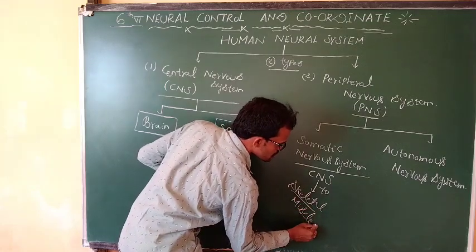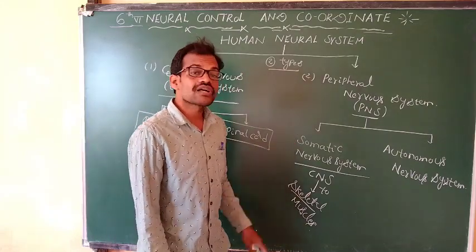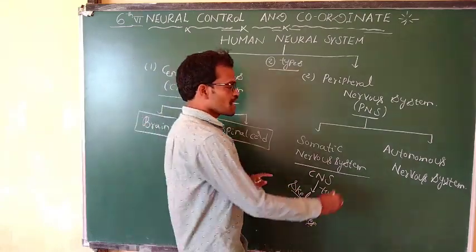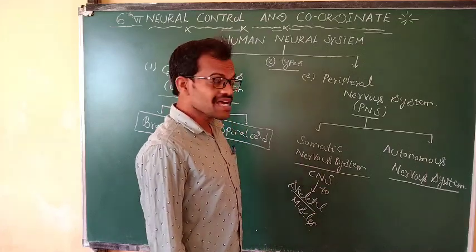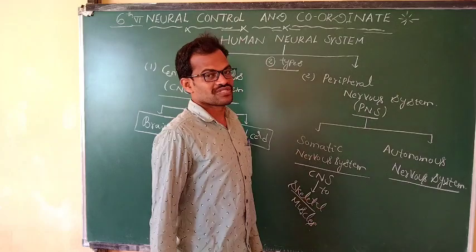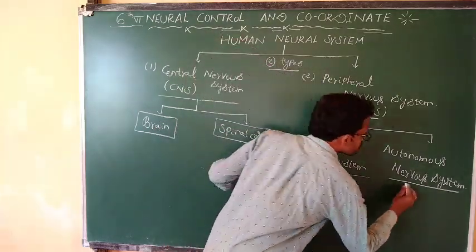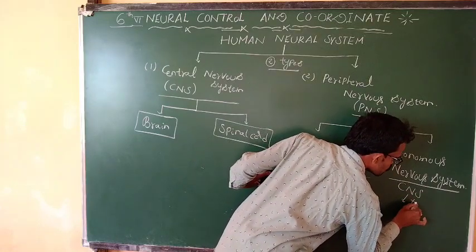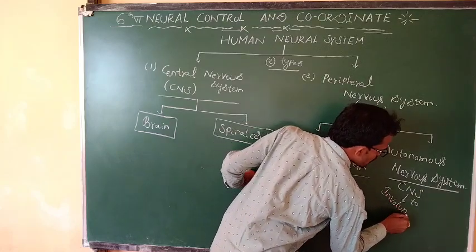These neurons, skeletal muscles. This somatic neural system means these neurons pass the information from the central nervous system to skeletal muscle. The autonomous nervous system means the information is passed from the central nervous system to involuntary and smooth muscles.